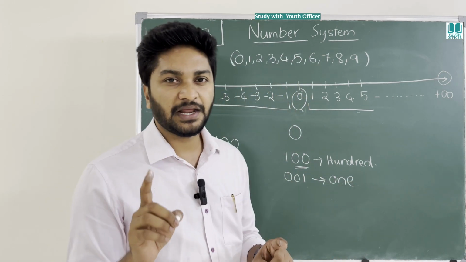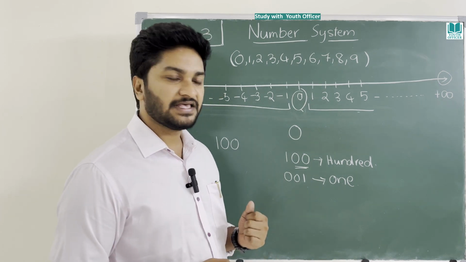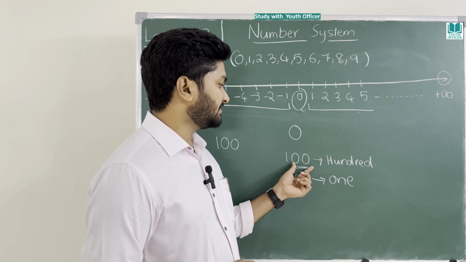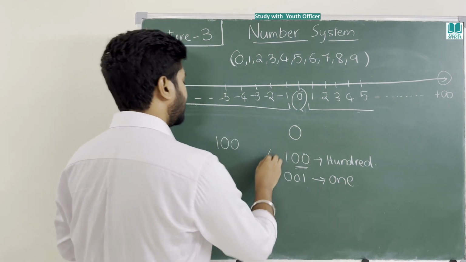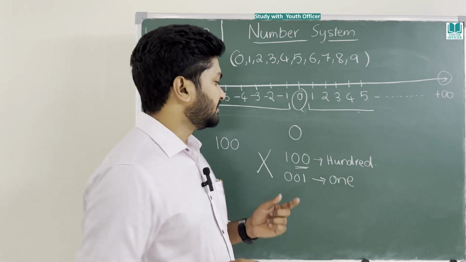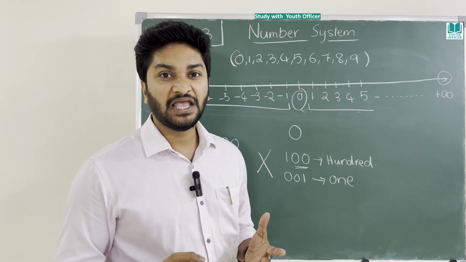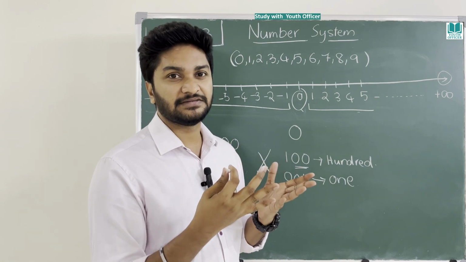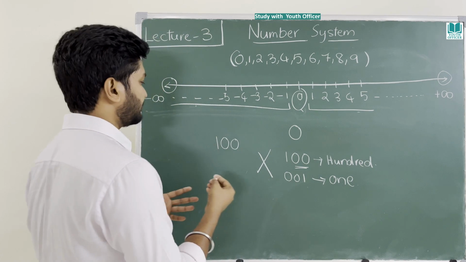Please ask your brain what it is thinking of 0. Zero value decreases if you put it on the left side, zero value increases if you put it on the right side. No, the thinking is wrong. You should not think like that. 0 doesn't lose its value because it doesn't have value. It is a property. It will give value to somebody else. It donates the value.